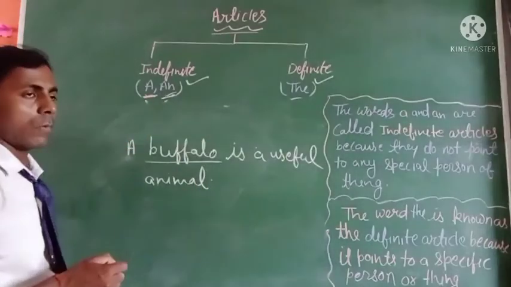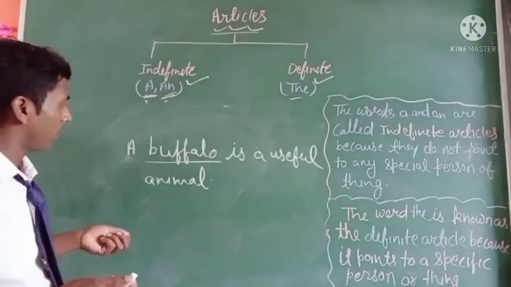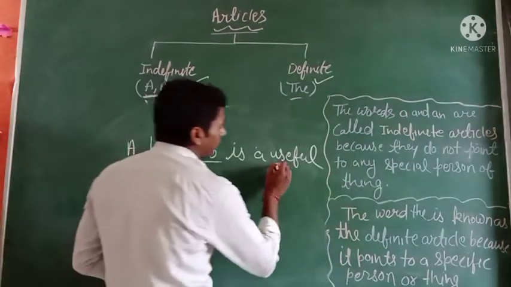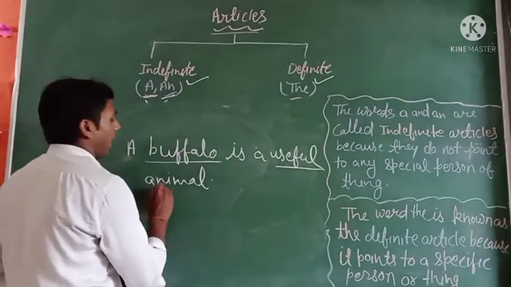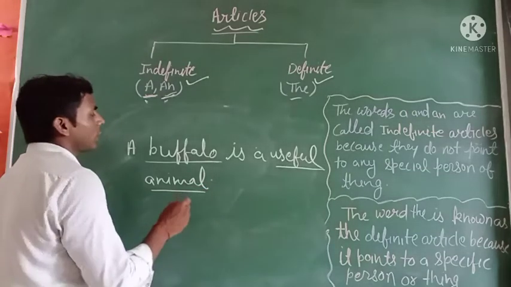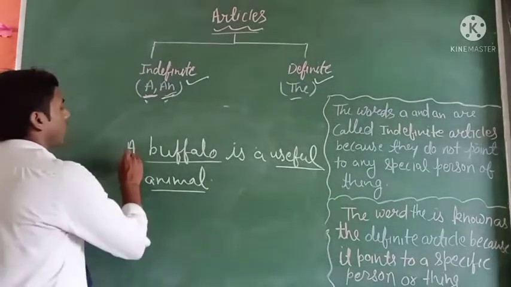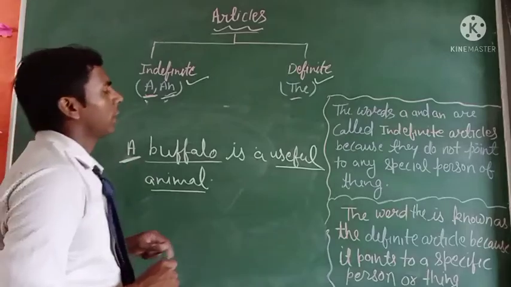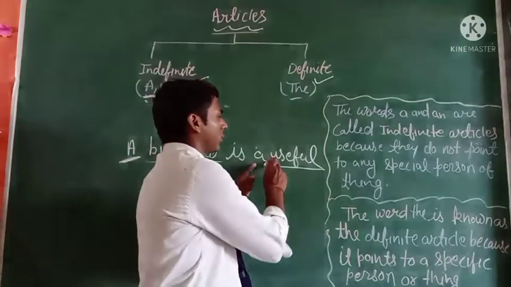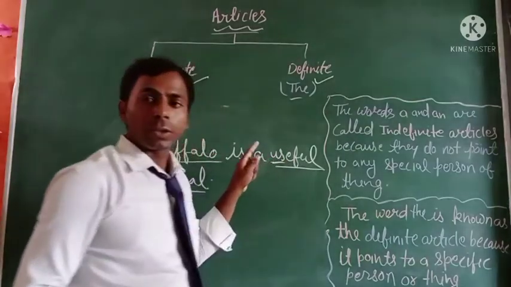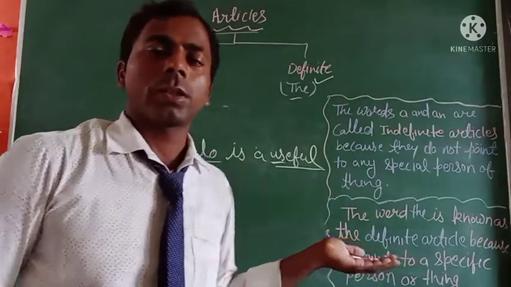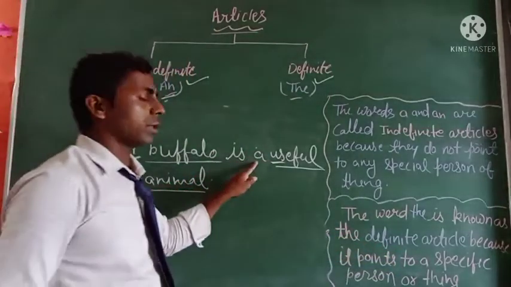And what is the benefit of the buffalo? It is a useful animal. So we use the article "a" for buffalo, and for "useful," the pronunciation of U is a consonant, so we use "a" here.